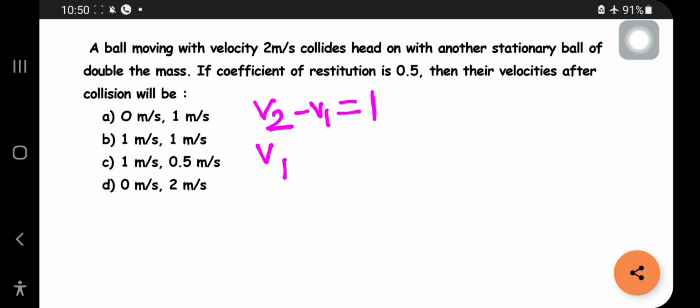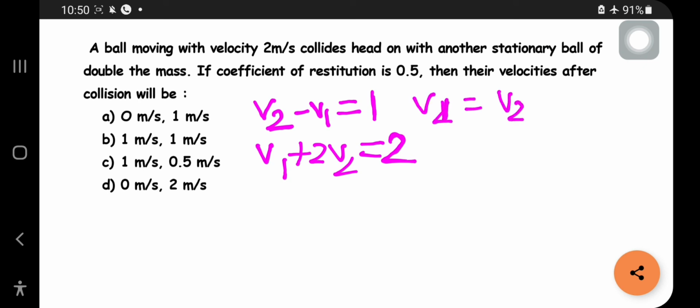And sorry guys, I made a mistake: v1 plus 2v2 is equal to 2, because I didn't take the 2 there earlier. So let us take v1 is equal to v2 minus 1 from this equation.